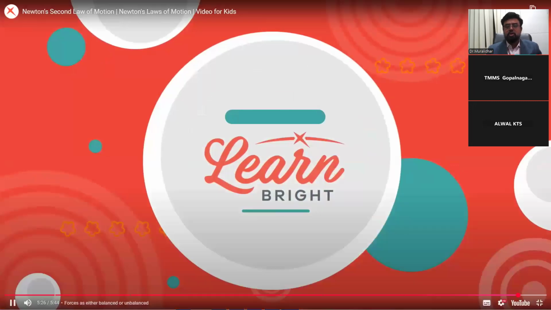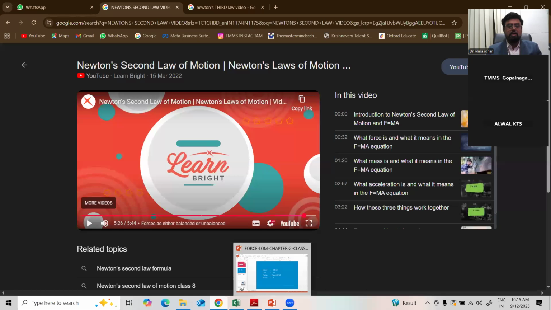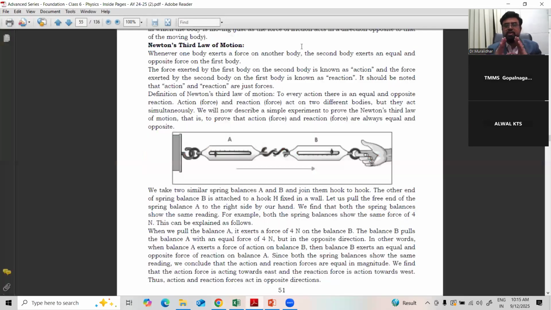Right. So it clearly explained each and every point of Newton's second law. Correct? So that is about Newton's second law, which is given by F equals ma. Very important. Now we'll come to the last part of the chapter, Newton's third law of motion. Everybody knows about this. It is very popular.